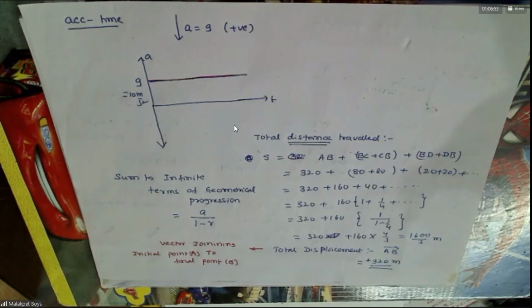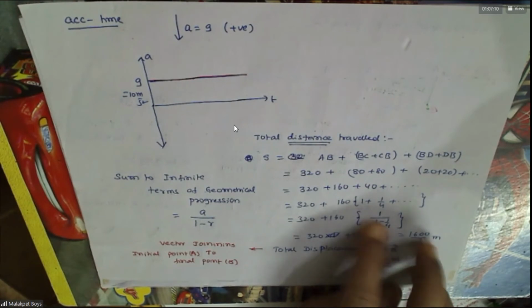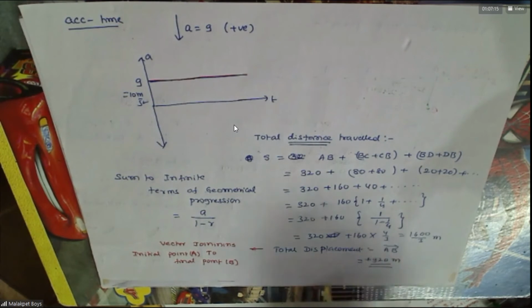Any doubt is there? Sir, total distance traveled should be 320 plus 5600 by 3, no, sir? Wait a minute. This comes to 4 by 3 only, no? Correct or no? Take the LCM, we'll get this only.